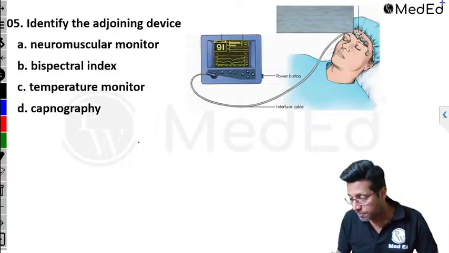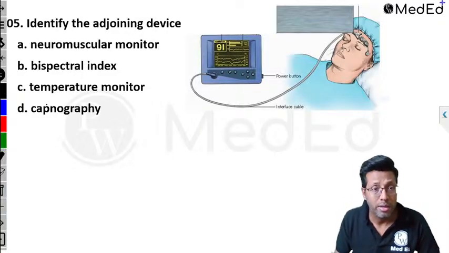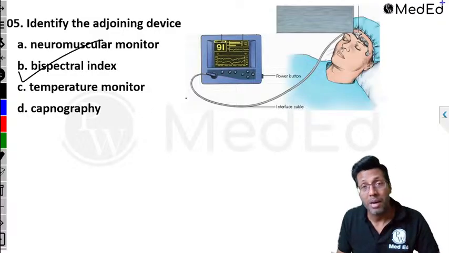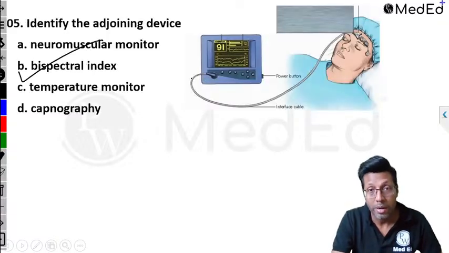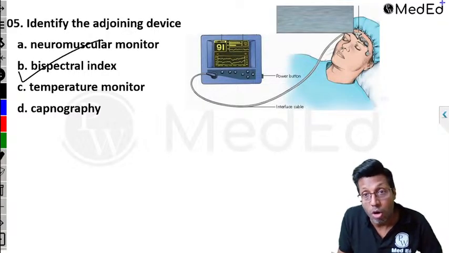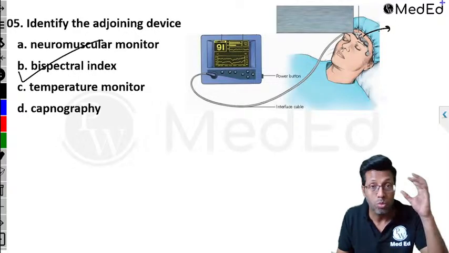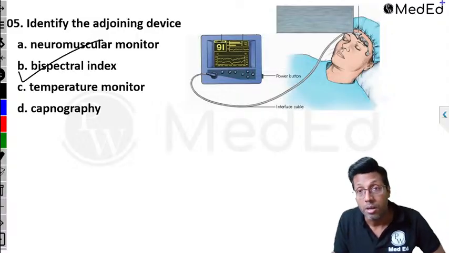Correctly pointed out. The answer here is B, bispectral index. How did you understand it is bispectral index? I understood it by the presence of these electrodes on the forehead. Whenever you see electrodes on the forehead, it is trying to analyze the brain activity. So this is what is called bispectral index.